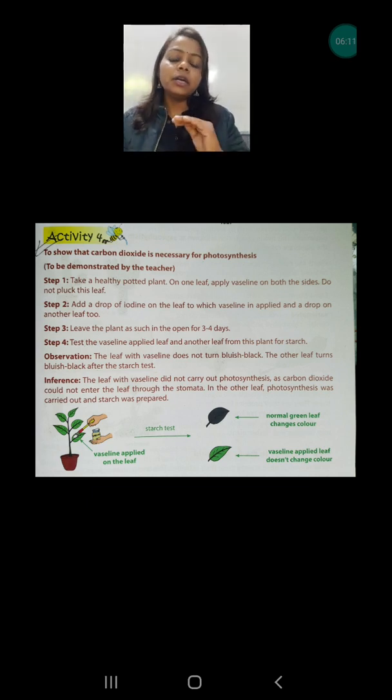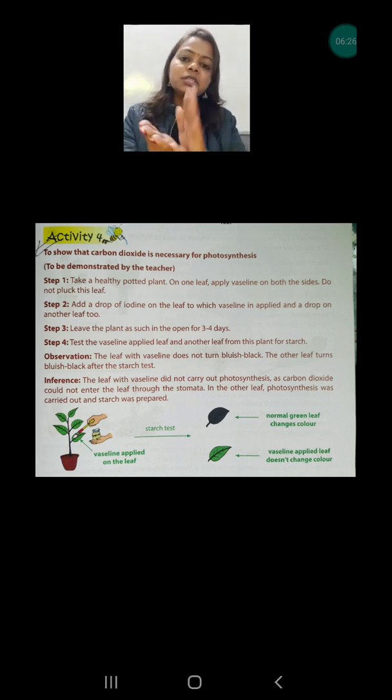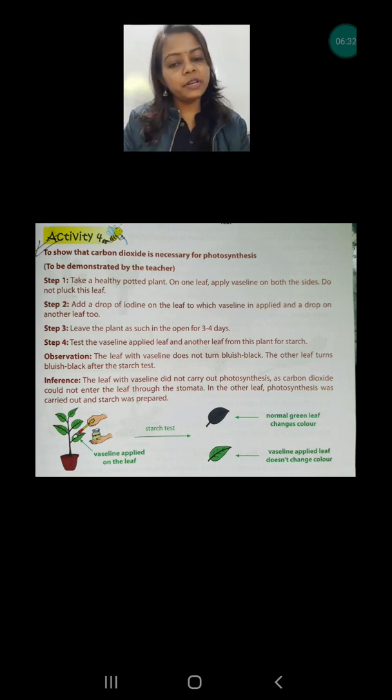By covering with the Vaseline, the pores, the stomata, will be closed and they will not be able to absorb the carbon dioxide from the air. Okay, then what will happen? You have to apply the Vaseline on both surfaces of the leaf, upper surface and lower surface, so that it cannot absorb the carbon dioxide from the air.